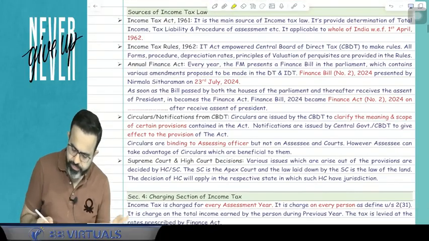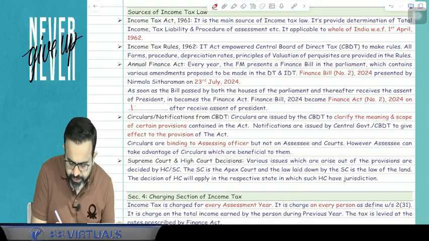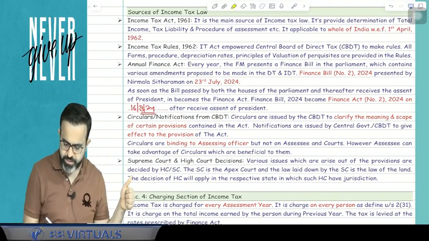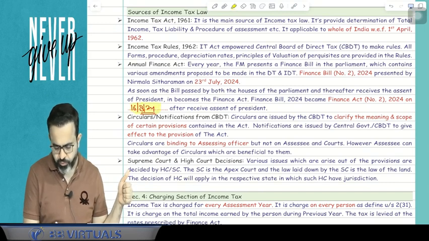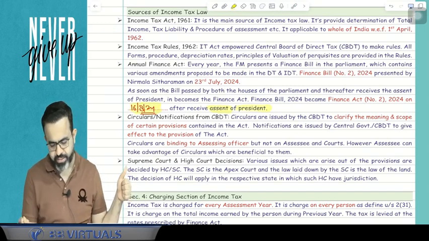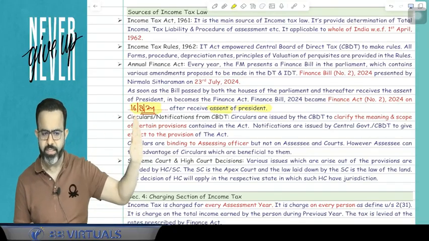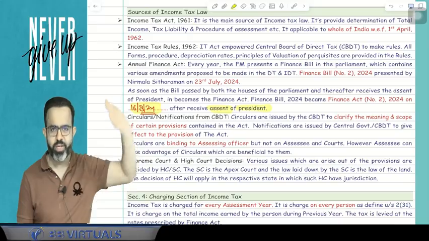Now here, if you receive the book, I think the date is not written. If the date is not written, then just write 16 August 2024. The Finance Act 2024 received the assent of the President on this date, 16 August 2024. If you receive the book, then just write it. If not received, then it's okay. I will show you when you receive the book.